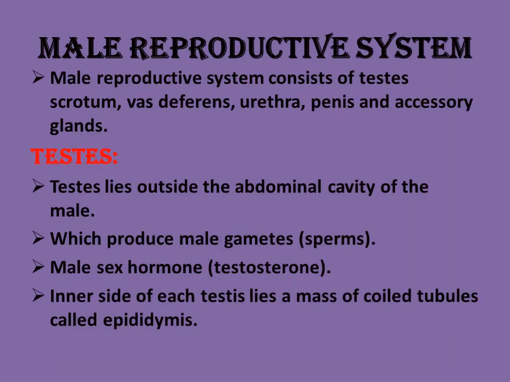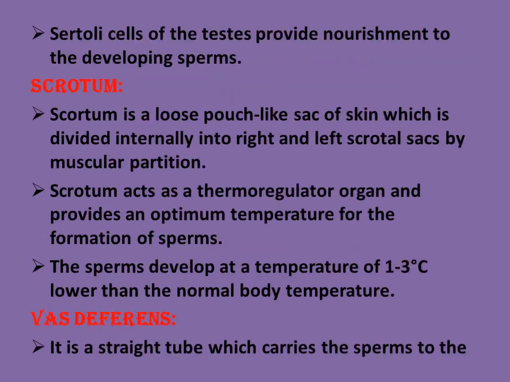Now the testes, as I already told you, lie outside the abdominal cavity of the male and produce male gametes. They also produce a sex hormone, testosterone. This is the male sex hormone, and it gives maleness to the male. The testis has a coiled tubule, which I told you is present above the testis, at the apex. Then Sertoli cells are present inside the testis and provide nourishment to the developing sperm.